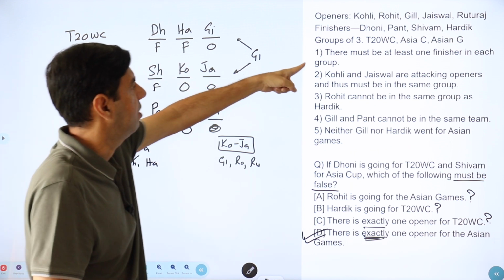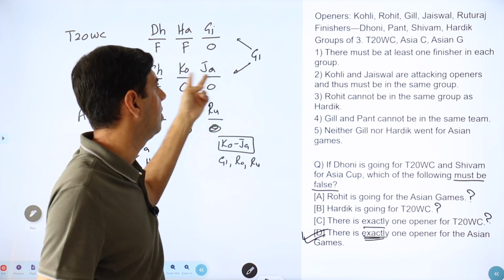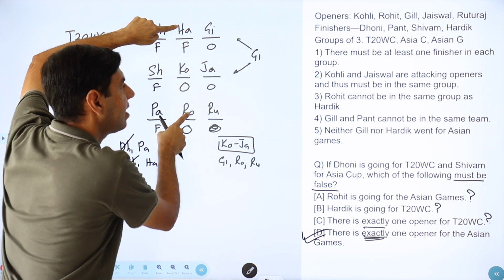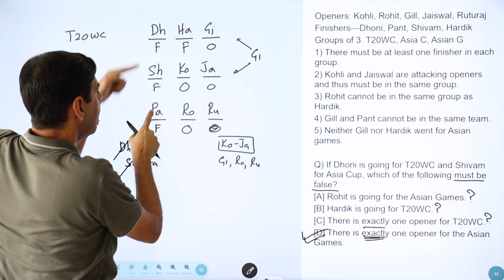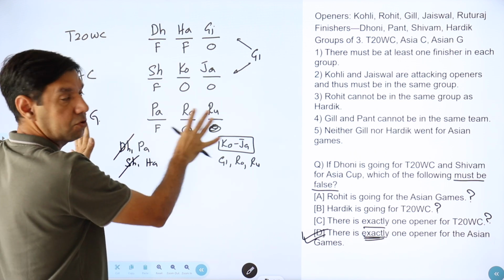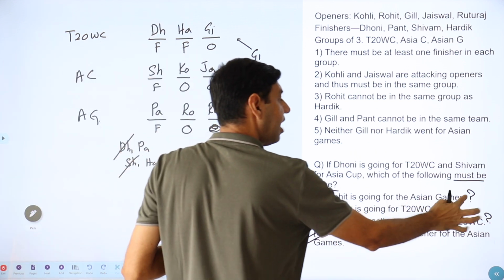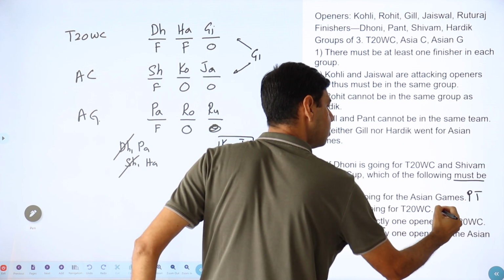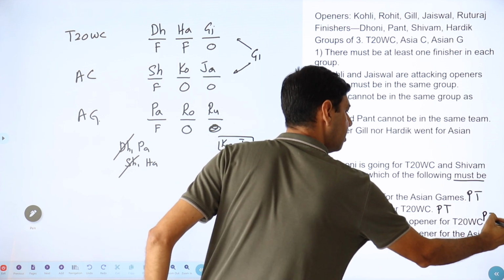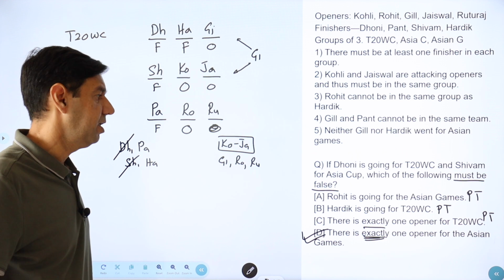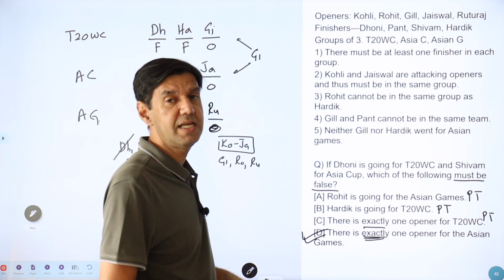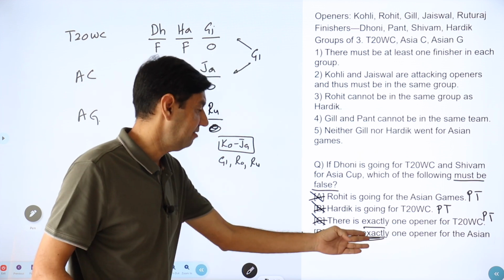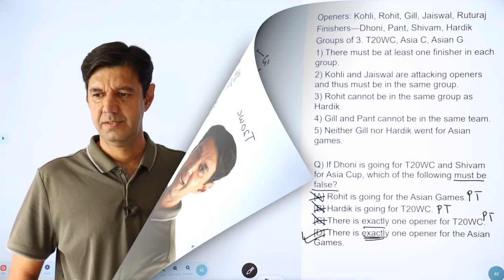So let's quickly look at this. There must be at least one finisher. Kohli, Jaiswal. Rohit cannot be in Hardik group. Rohit here, Hardik there. Gill and Pant cannot be together. Neither does Gill nor does Hardik go to this. So this satisfies all of these, and I've got them possible. So I've made them. This is possibly true. This is also possibly true. This is also possibly true. And if they are possibly true, then they don't have to be false. So that is where I have ruled them out. Anyways, by elimination, if you would have come down to this, it would have been a direct answer.